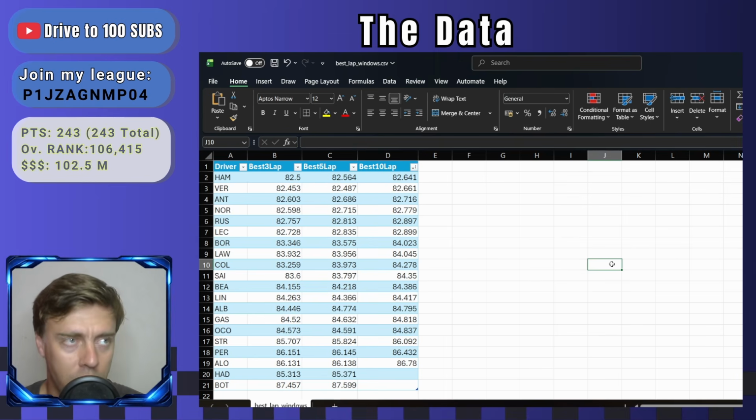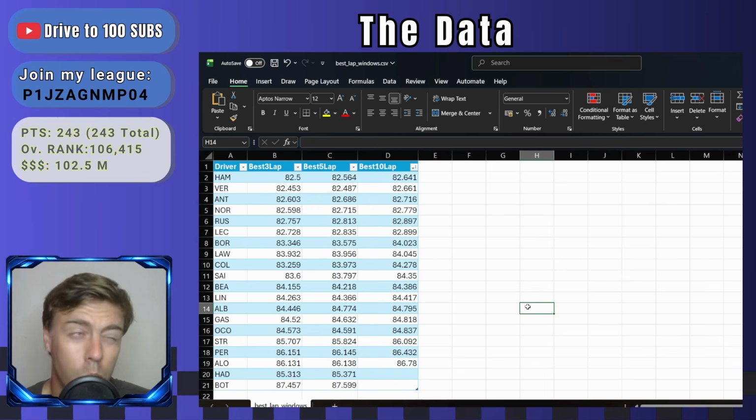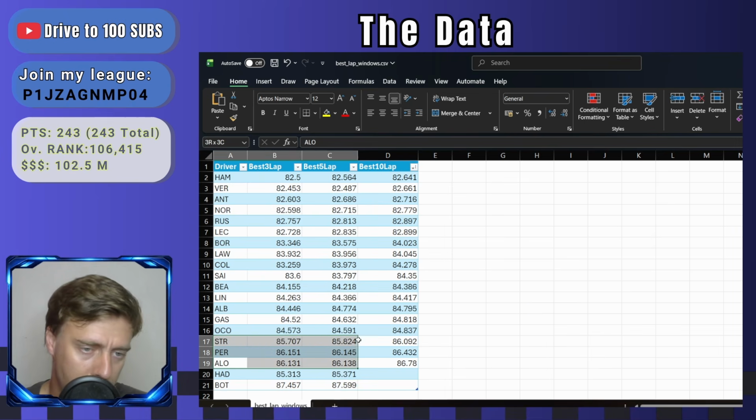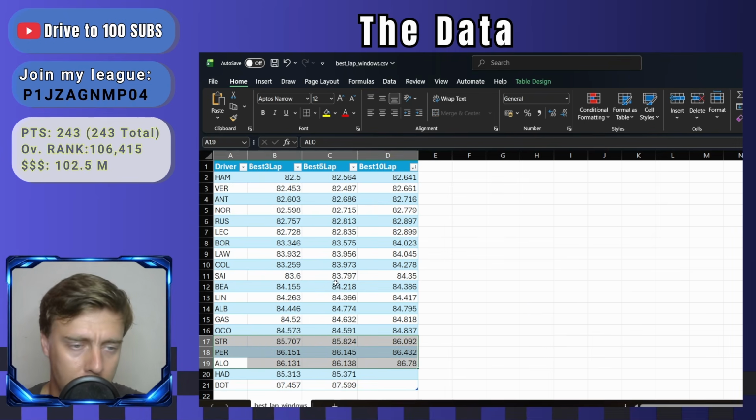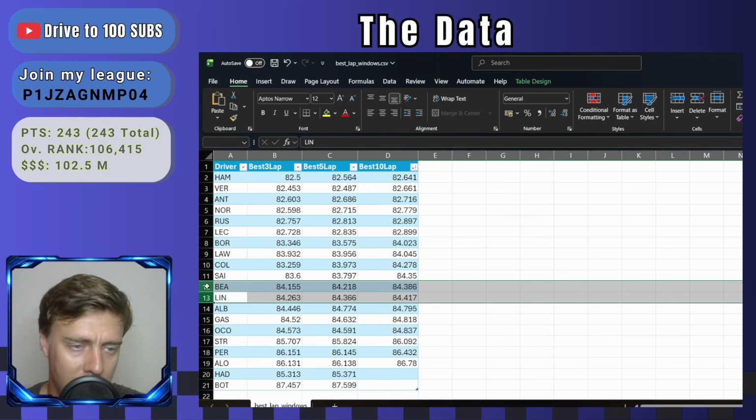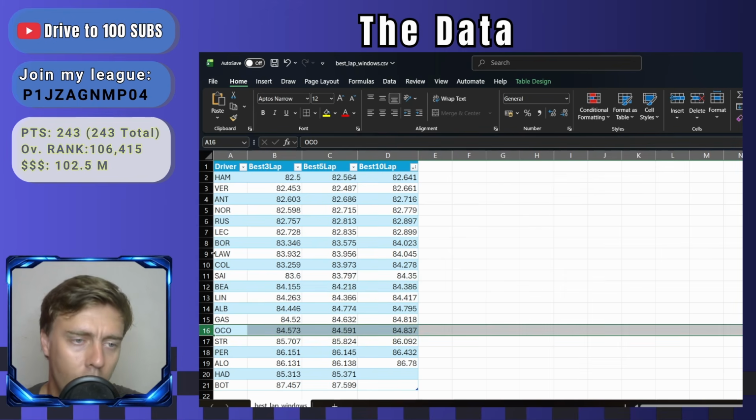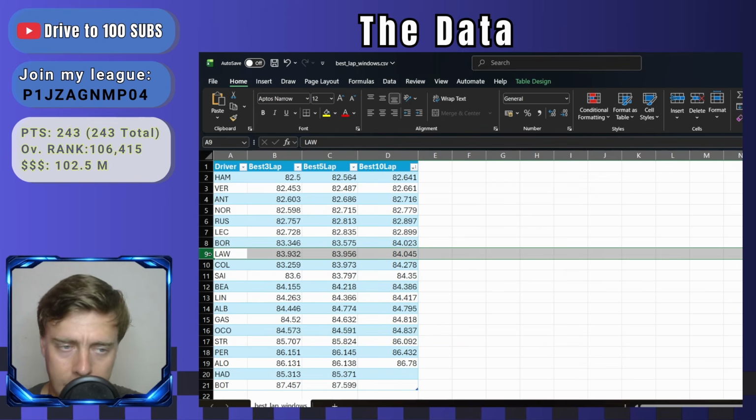One thing that did jump out to me is the tire degradation. I wasn't able to put together a comprehensive picture on the tire deg, but hopefully next week or the race week after, I'll be able to show that in some kind of visual form. And looking here, we can see Alonso, Perez, Stroll still rounding out the bottom, and we still see Lindblad and Bearman very close to each other, and then we've got Ocon, but then Lawson is slightly higher here.